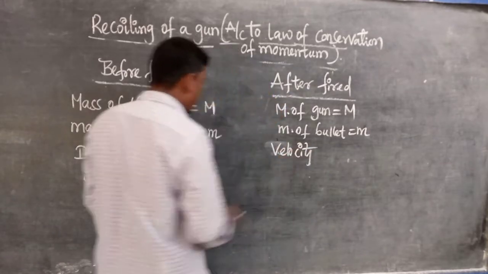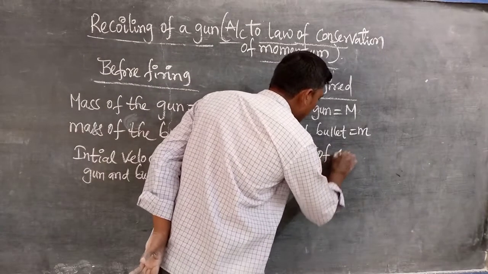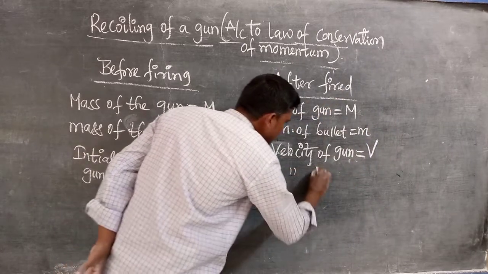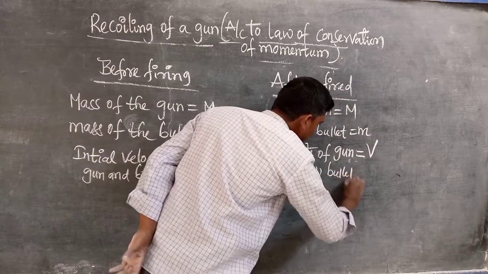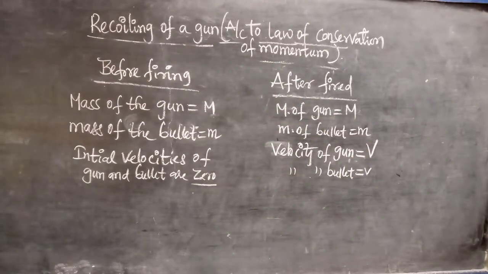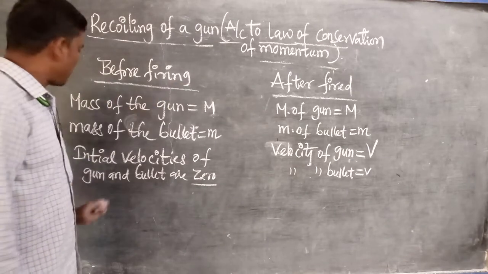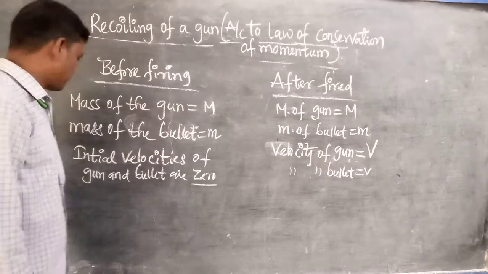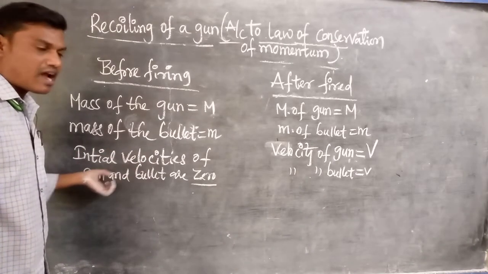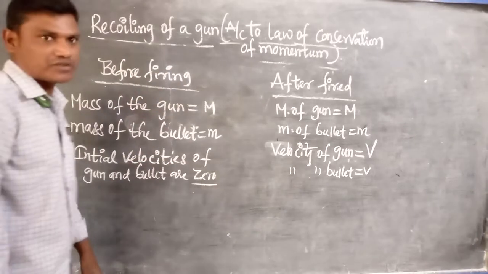Velocity is nothing but, what is the initial velocity? 0. Next one, velocity of gun is equal to capital V. Velocity of bullet is equal to small v. So listen very carefully here. Before firing, mass of the gun is capital M, mass of the bullet is small m. But the initial velocity of the gun and bullet both are 0. Why? Because they are in rest position.